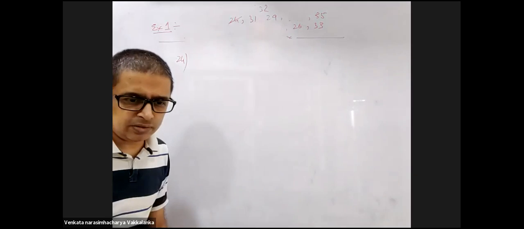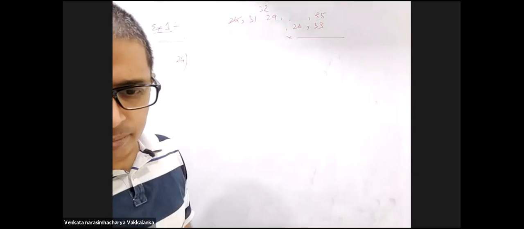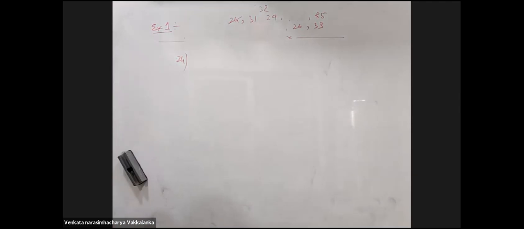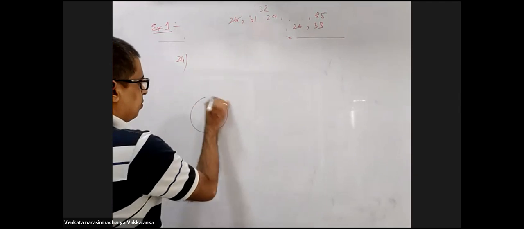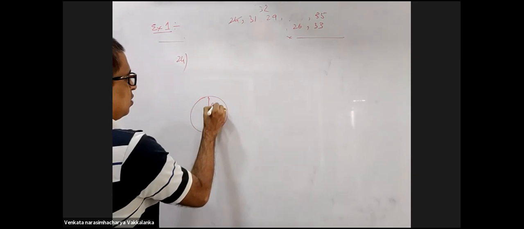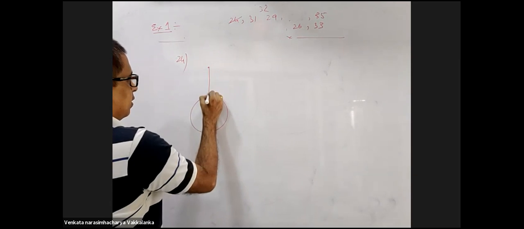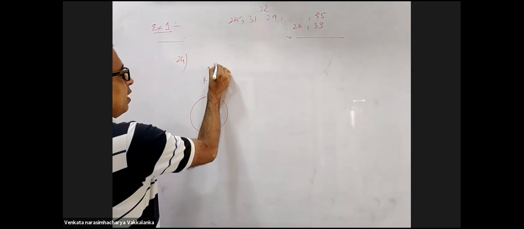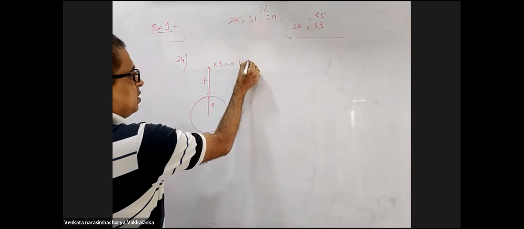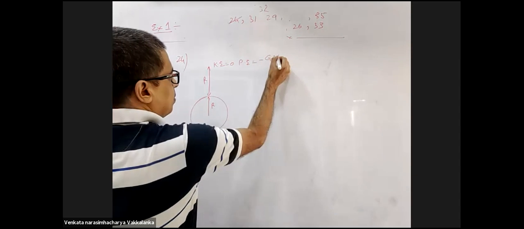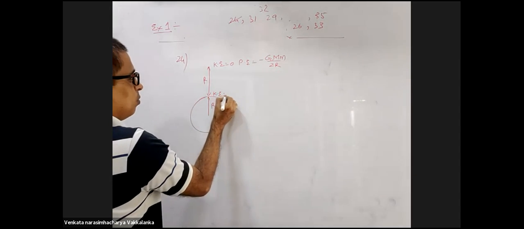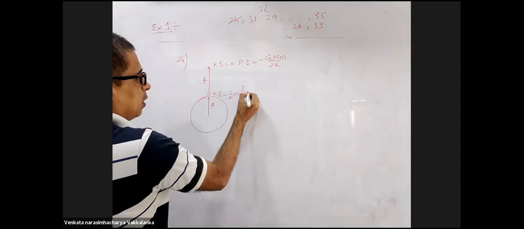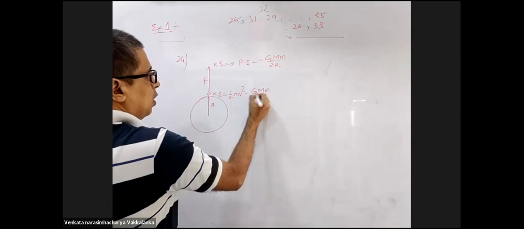24. A particle is dropped on Earth from height r, and it bounces back to a height r by 2. The coefficient of restitution per collision is? The particle is dropped from a height of r. You are dropping it from r. This distance is r. Here kinetic energy is 0. Potential energy is minus GMm by 2r. Here kinetic energy I want, half mv square minus GMm by r.